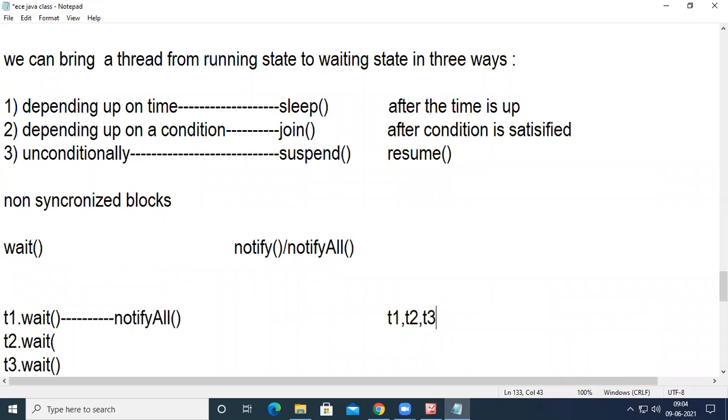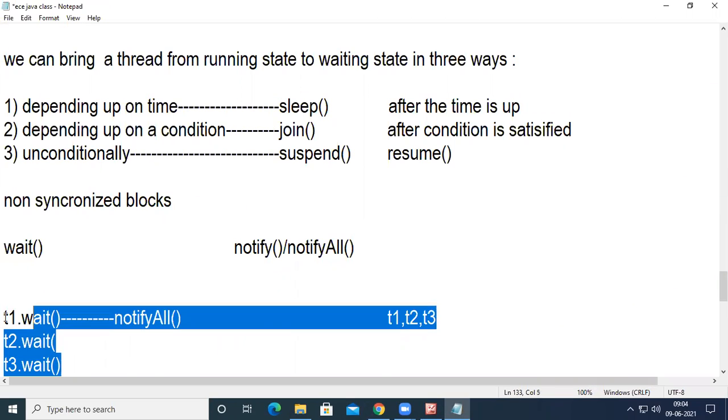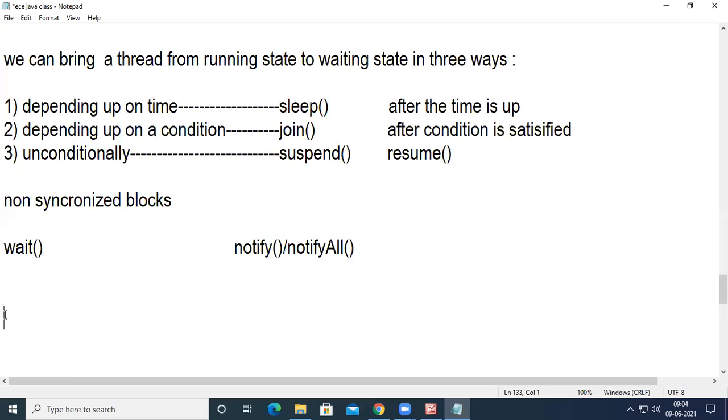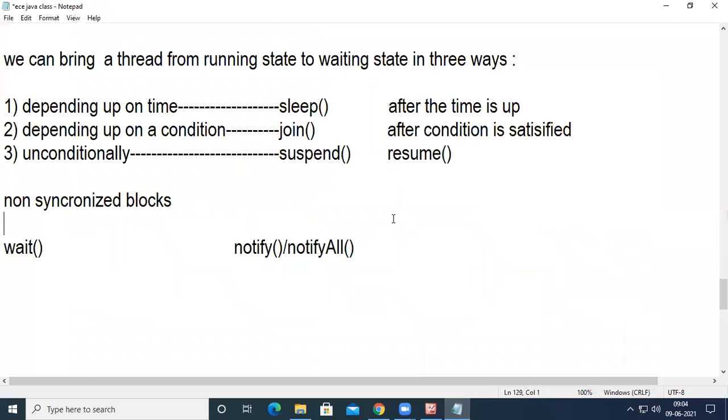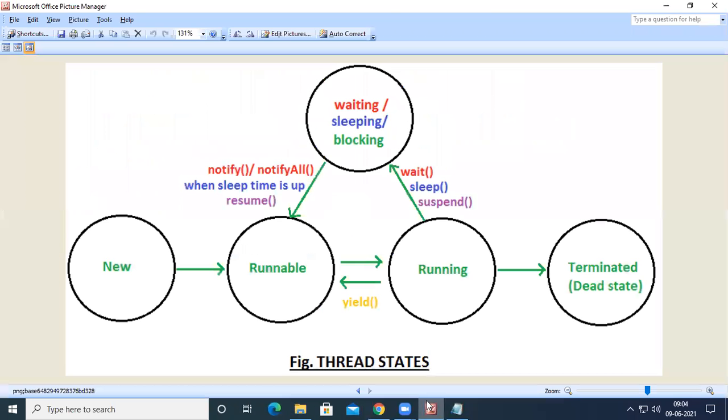T3, all the 3 threads will be moved into the ready state at once. So if you want to move one thread, go for notify, and if you want to move all the threads, go for notify all. Remember all these names. We are going to work on programs with all these names.